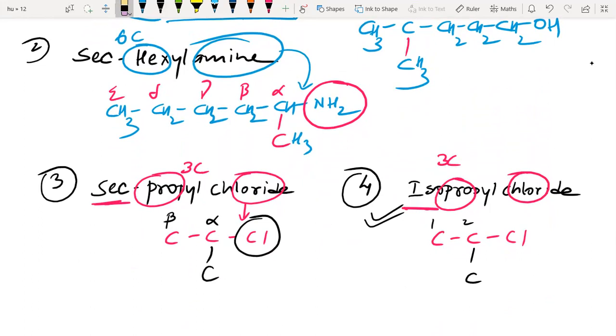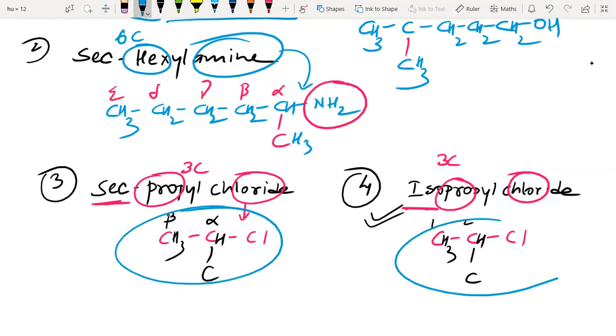After filling up by balancing this with hydrogen, I'll write C here, and this is your hydrogen. If I'm writing 3 here, here is 1, here is 3, this is 1. If you see the structures, this structure and this, we are getting the same.